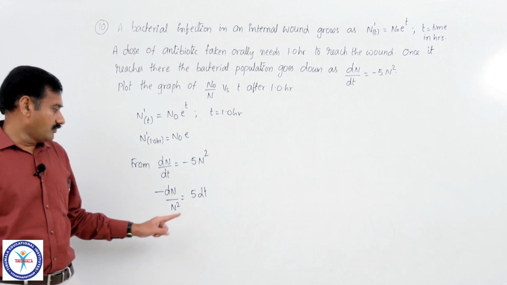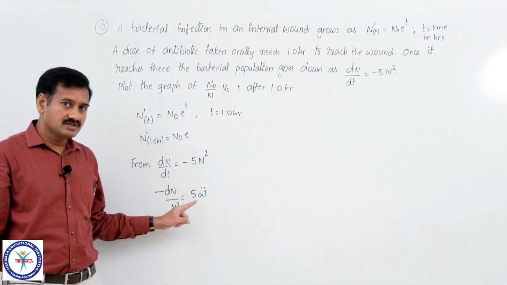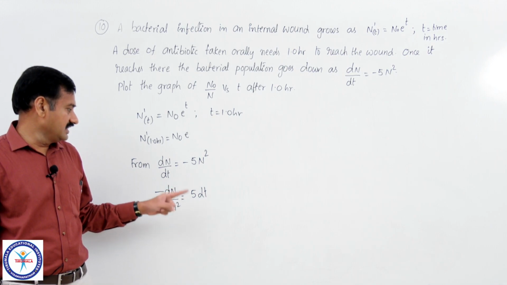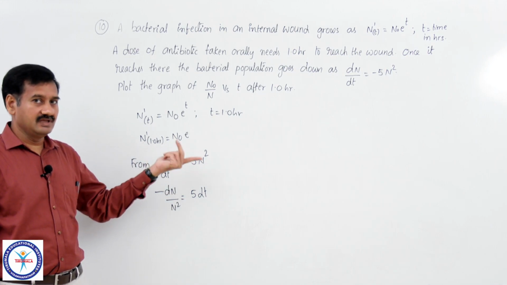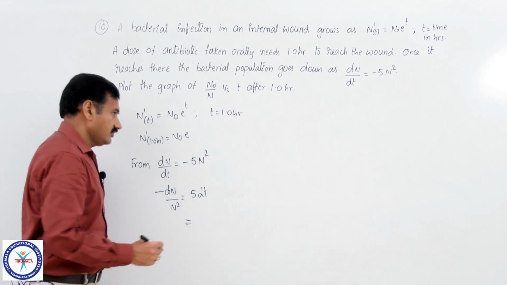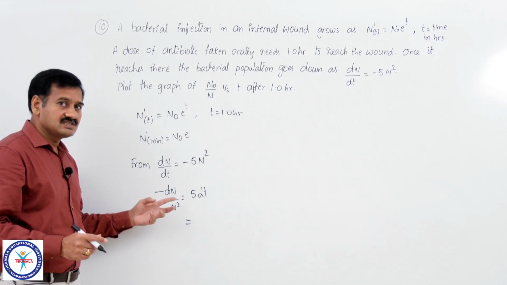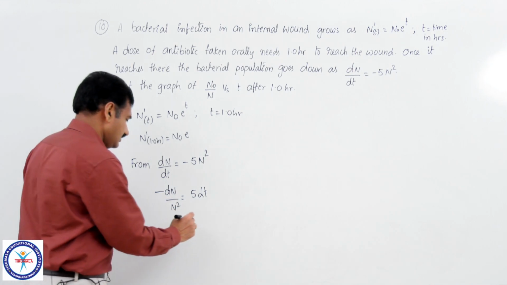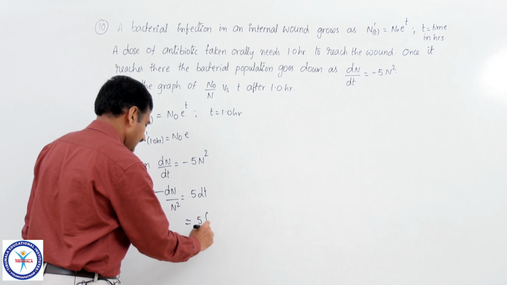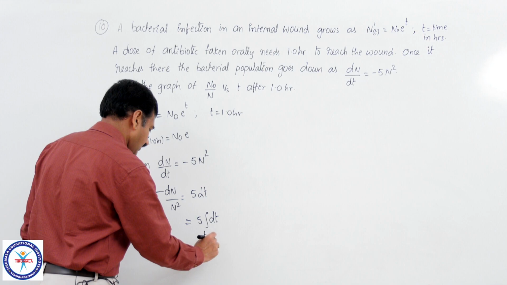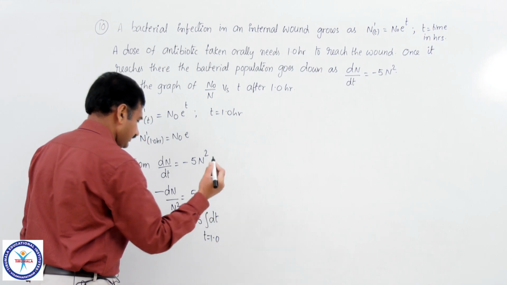We are observing the change in the population of bacteria from time t equal to 1 hour to a time t. So, from 1 hour to time t, if you want to find the change in bacteria, you have to integrate 5 into the integral of dt under the limits t equal to 1 hour to a time t.